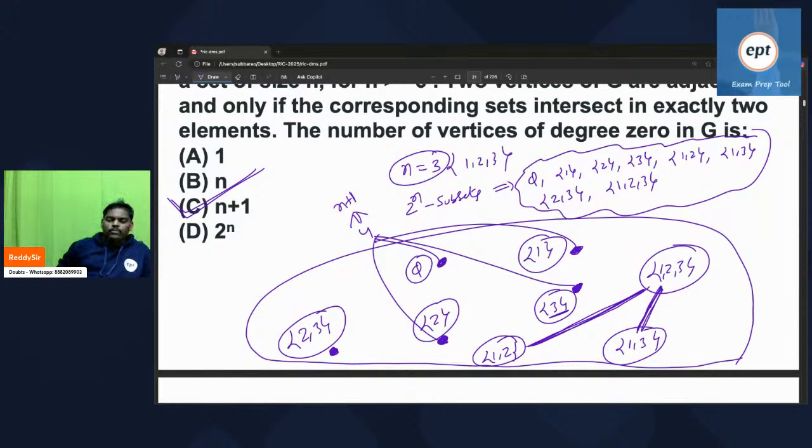It's not possible. Most problems you will get by substitution. Whenever a formula-based question comes, please try to substitute. Worst case you can go for a proof also.